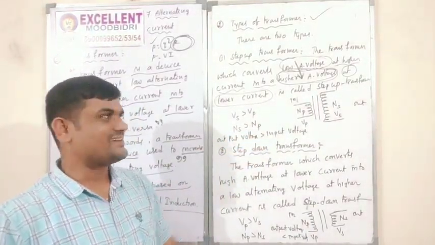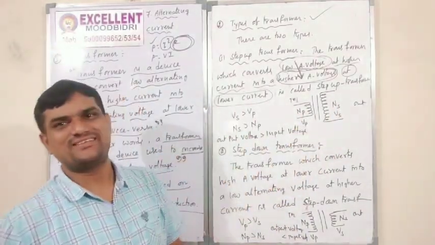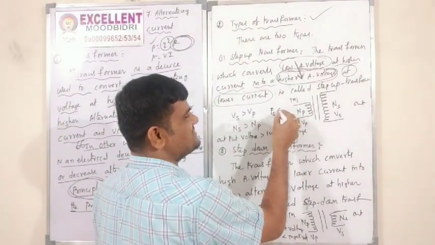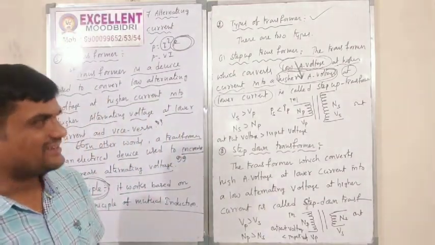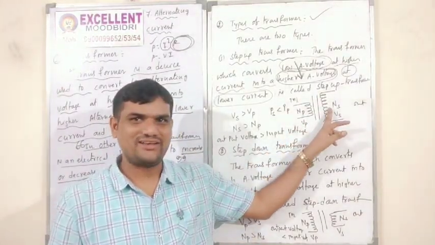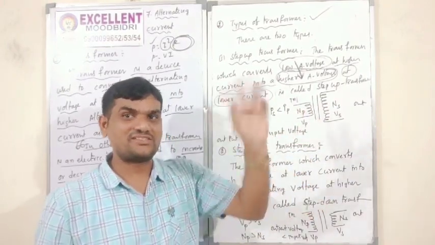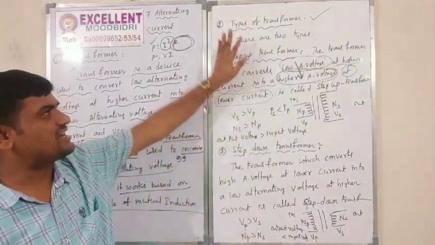But the current IS is less than IP. In the secondary coil the current is less, and in the primary coil it is greater. Voltage and current are reversed. So that is the step up transformer.